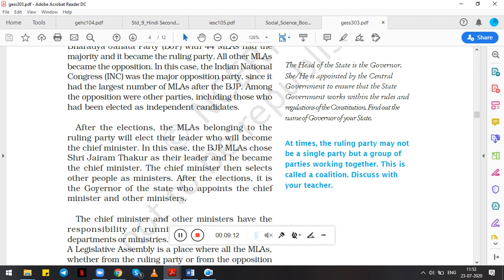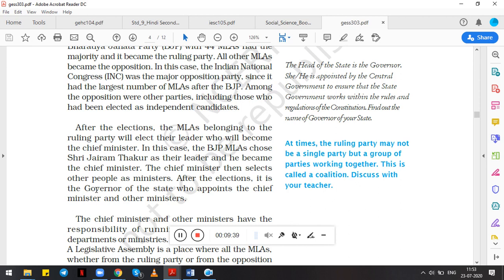So what happens when the election is done and the results are declared? The MLAs who belong to the majority party or the ruling party, they will elect one leader and that leader will become the chief minister. For example, in case of Himachal Pradesh, in 2017, the BJP MLAs chose Shri Jairam Thakur as their leader and then he became chief minister.